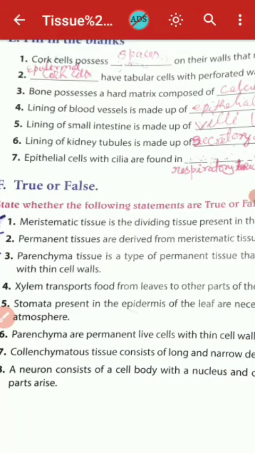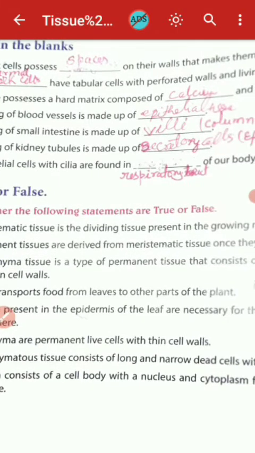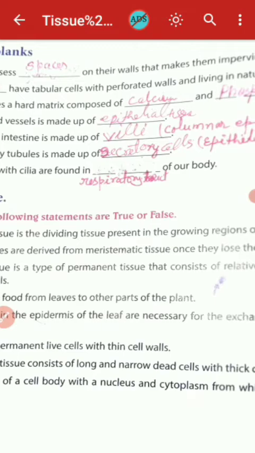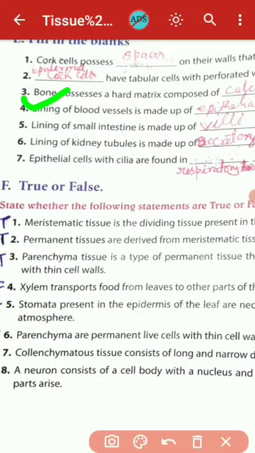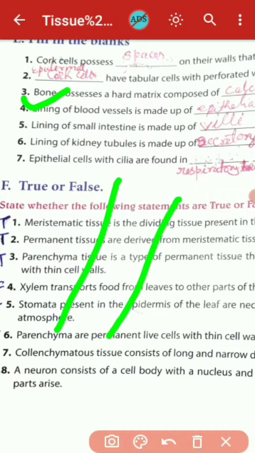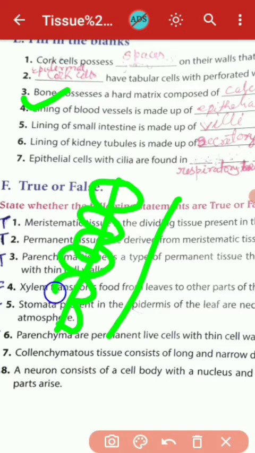Lining of blood vessels is made up of epithelial tissue. तो blood vessels की जो lining होती है, suppose this is the blood vessel, so the internal lining or external lining will be made up of this epithelial tissue.